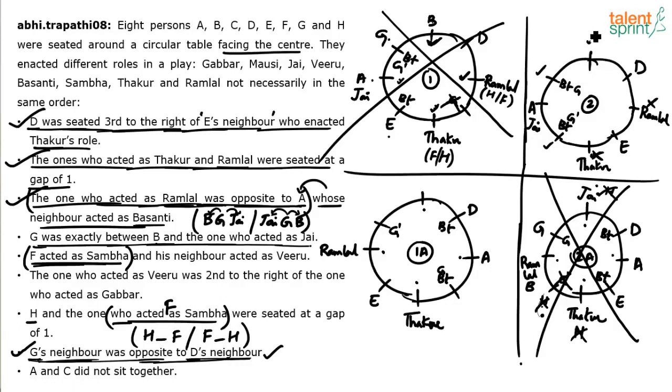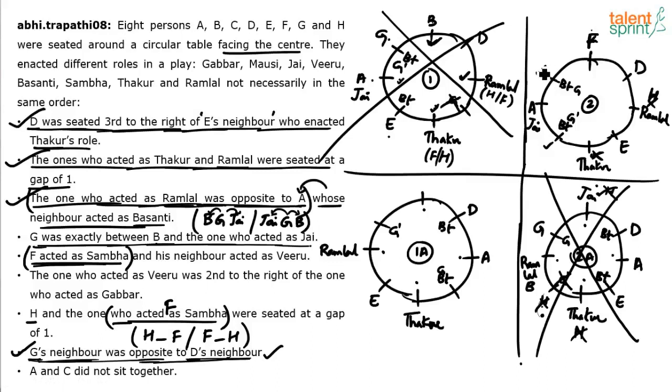If F comes in this place, H has to come on this side, or H has to come on this side. But H cannot come here because this is A. So the only possibility is F comes here, H comes here. So keep that in mind. F is possible here. F comes here, then H has to come here. F and H. Right?